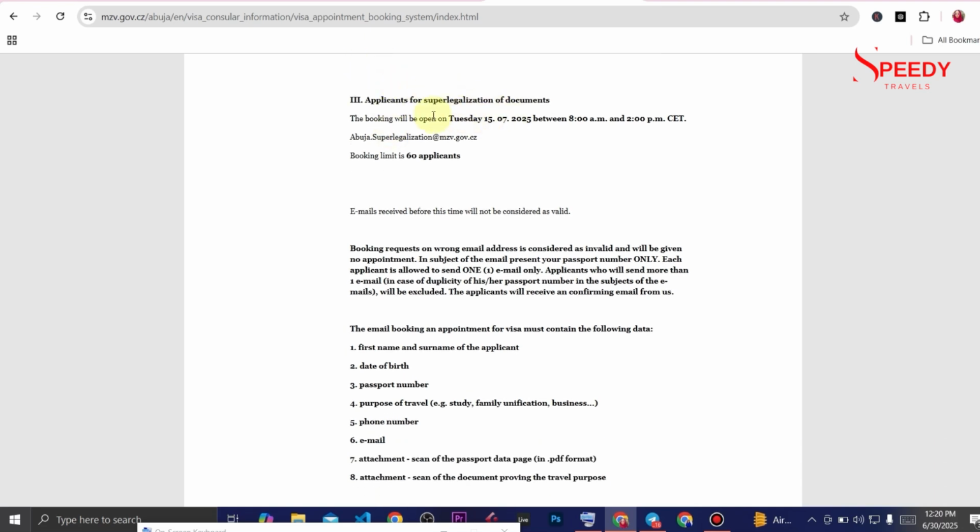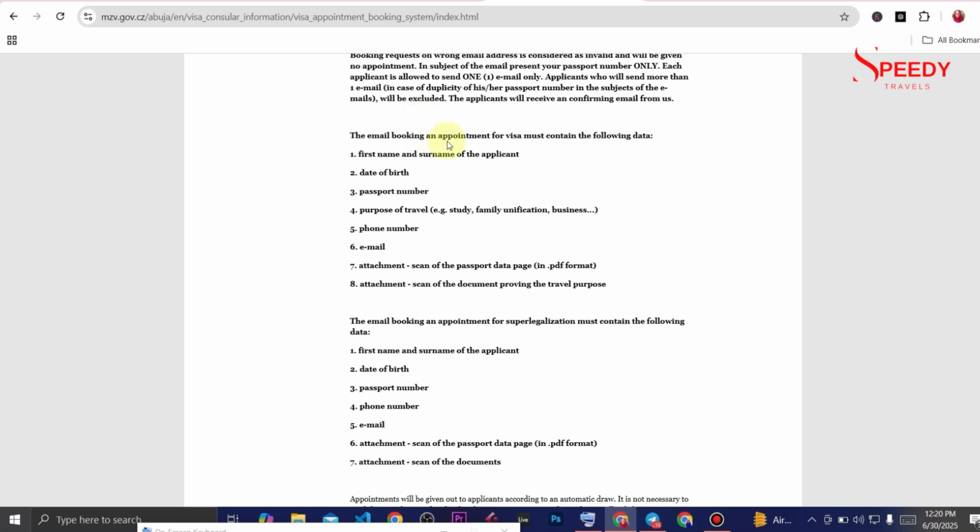Okay, so this one is for super legalization of documents. The booking will be opened the same day, the same time. Booking limit, so anytime, even if you come across this video after July 2025, all you need to do is just follow the process. Check when their portal is open for acceptance of applications and appointment bookings, then you book, secure a slot. A booking request sent to the wrong email address is considered invalid and will be given no appointment.